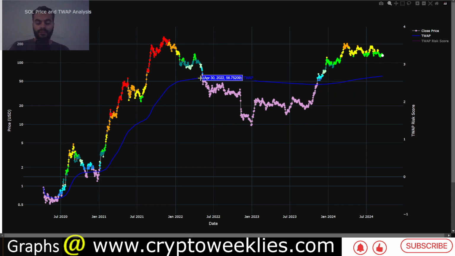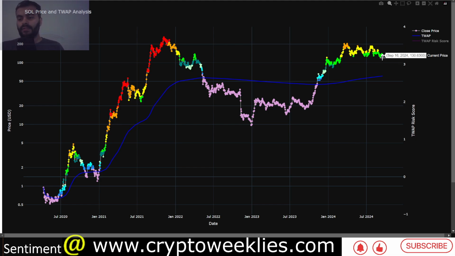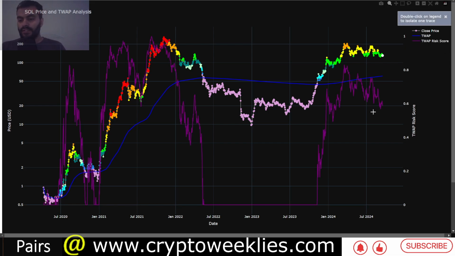That time frame for DCing Solana, the token Sol, was when the price was below $56 per this model, between May of 2022 till October 2023. That was the best time per this model. The current price is at around 130, and the current risk level is at around 0.6.